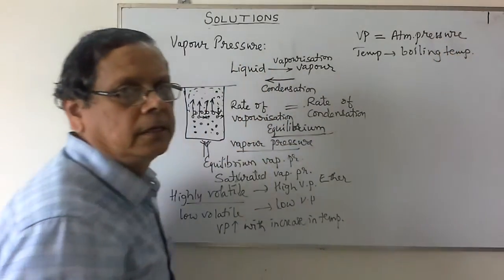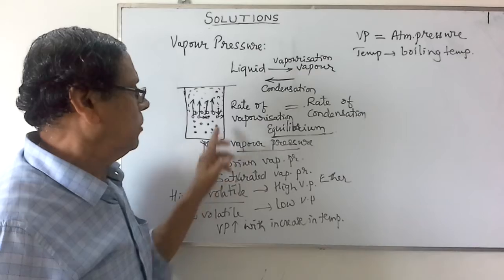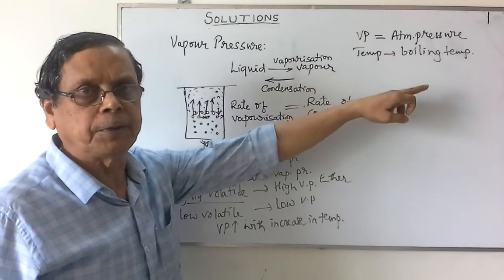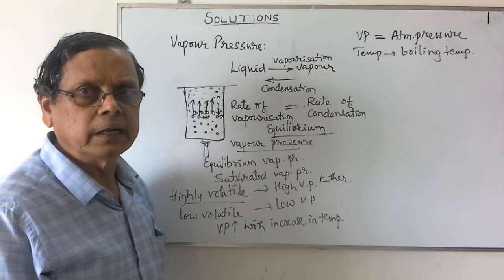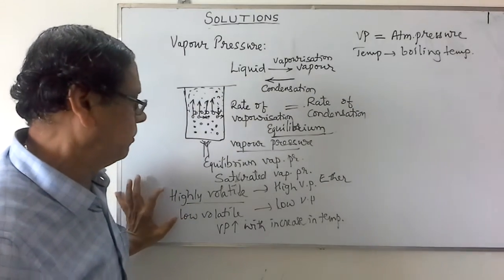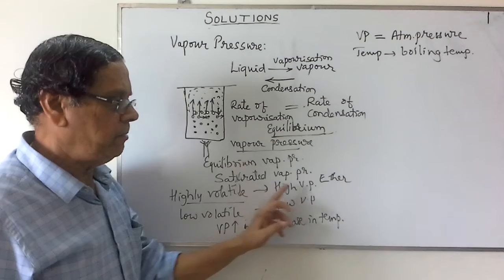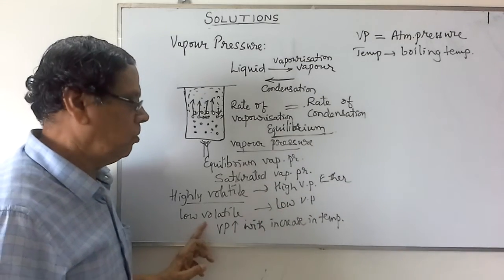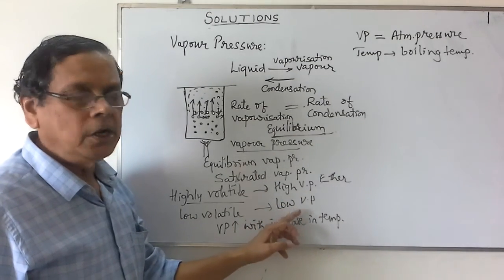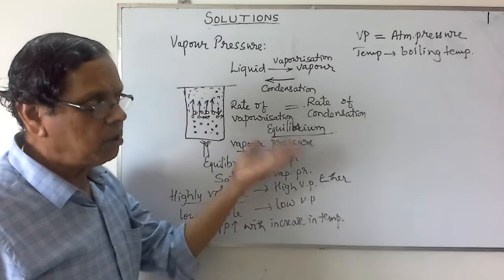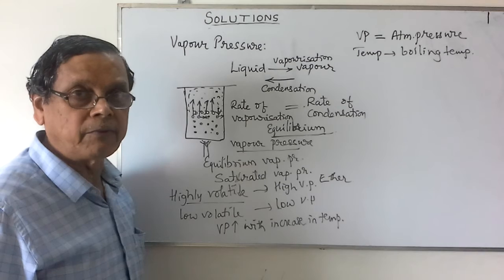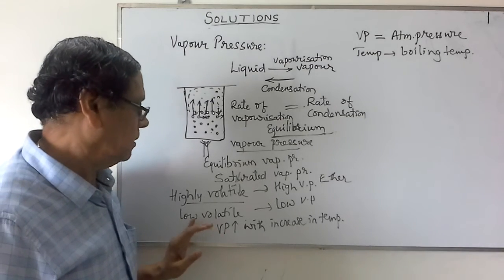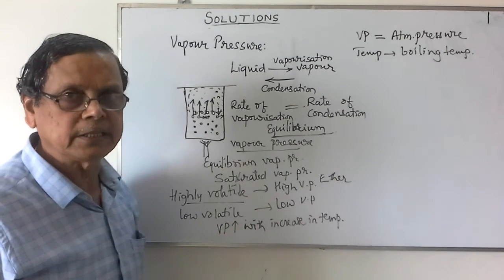Now consider two types of liquids: high volatile having high vapor pressure and low volatile having low vapor pressure. To make the vapor pressure equal to atmospheric pressure, for a high volatile liquid, low temperature is required. For a low volatile liquid, high temperature is required.